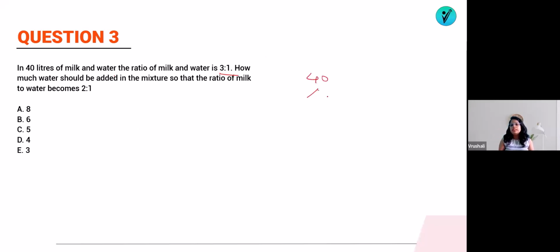Initially it is 40 liters in which the ratio is 3:1. So how much will it be? 3 plus 1, 4. 4 is equal to 40. That means 1 is equal to 10. So water will be 10, milk will be 30. So milk by water, if you observe the ratio, initially milk is 30, water is 10.